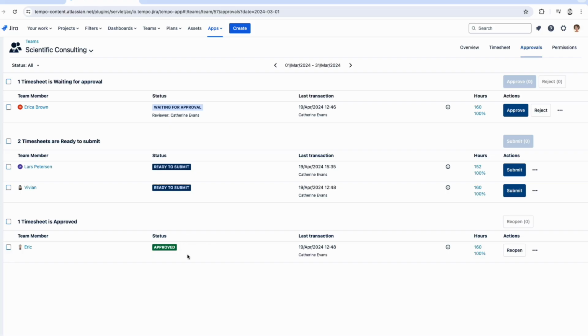Okay. So here we can see the timesheets that have been submitted or not. So for example, Eric already submitted and Catherine approved this timesheet. Lars and Vivian still need to submit their timesheet. And then Erica had submitted it and is waiting for approval. And like I said, I can approve, I can reject. If I needed to, if Erica needed to fix something, I could provide them a grace period, etc.